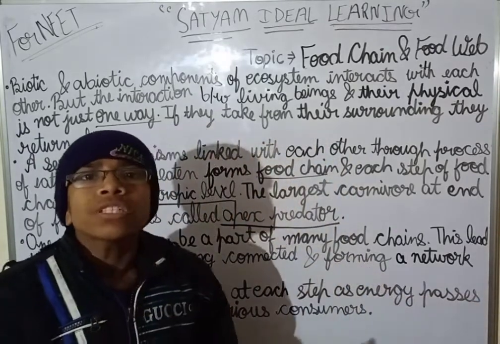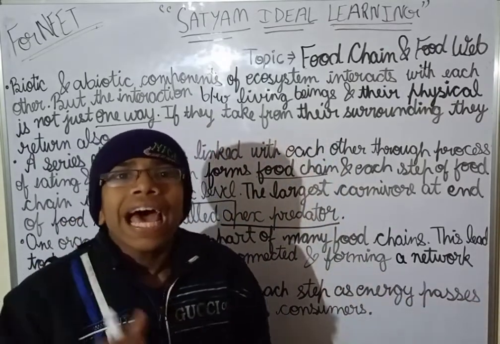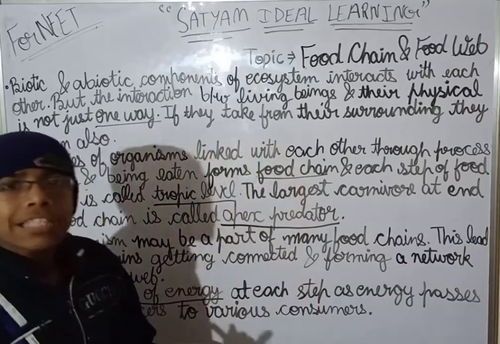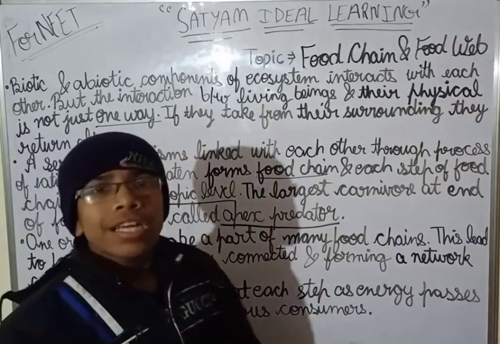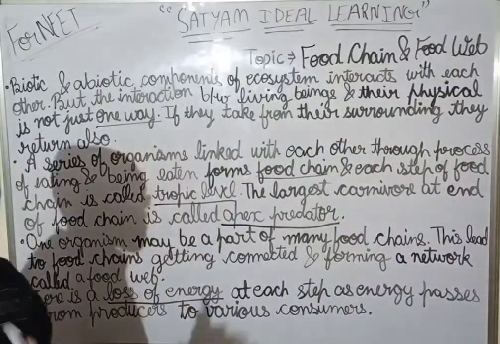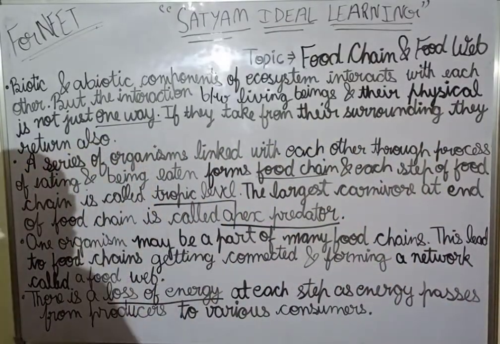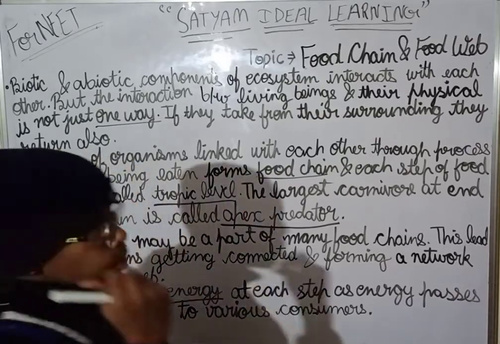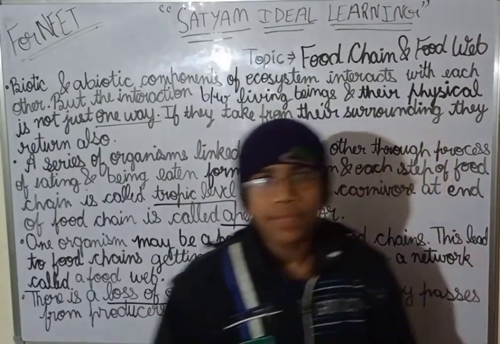These decomposers are eaten by other animals. There are some animals which eat the decomposers also, and this is how they are forming the food chain. Clear this thing? I think you all have been clear about this.